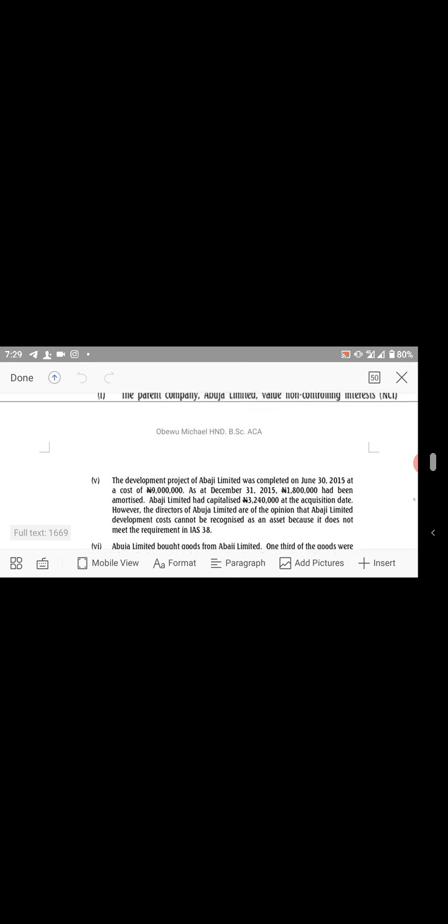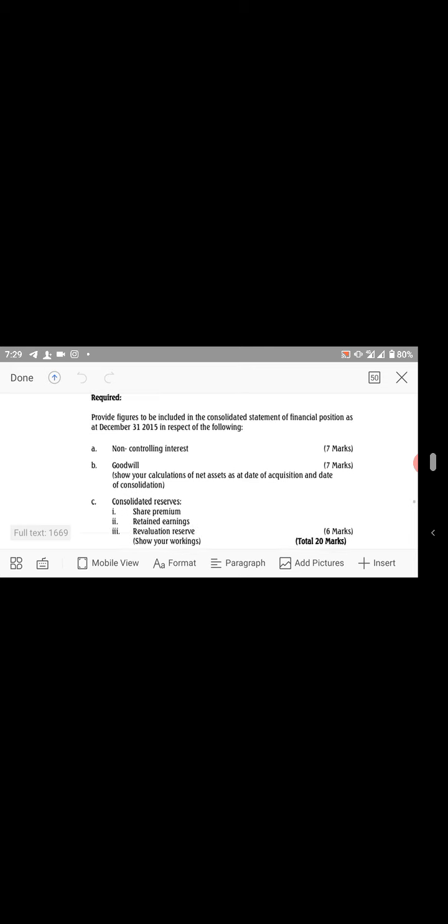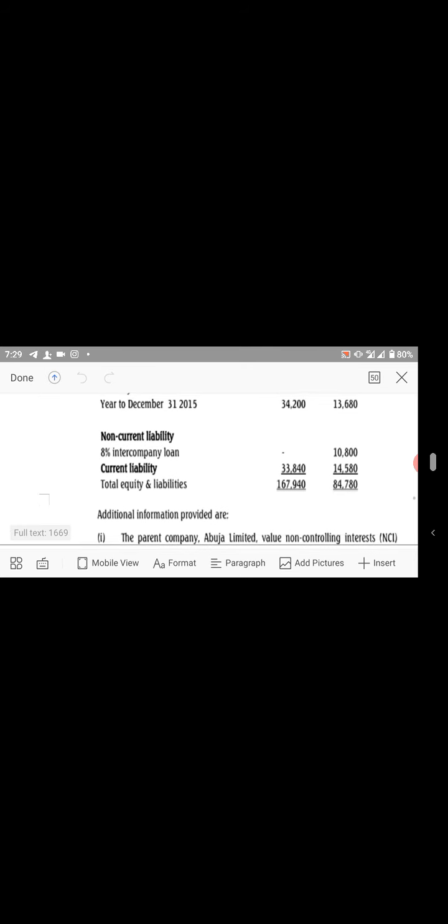Additional information provided are the parent company Abuja Limited, value non-controlling interest. The value non-controlling interest. The question is not complete.